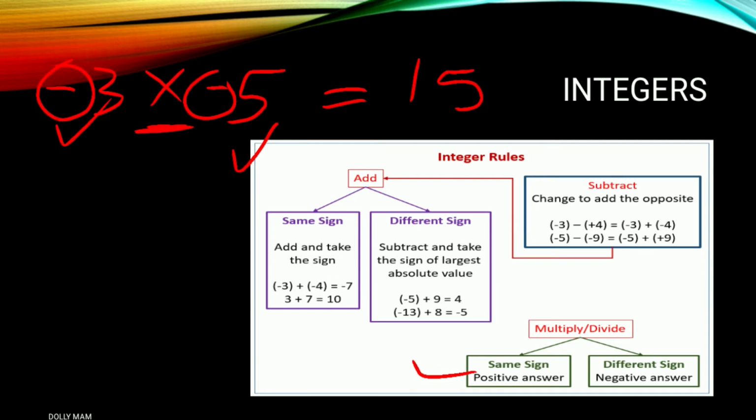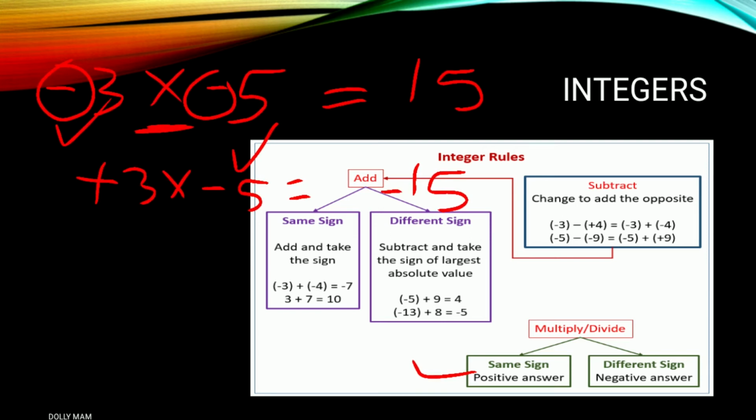But when both integers have a different sign, like +3 multiply with -5, then your answer should be 15, and we have to give a minus, always minus.